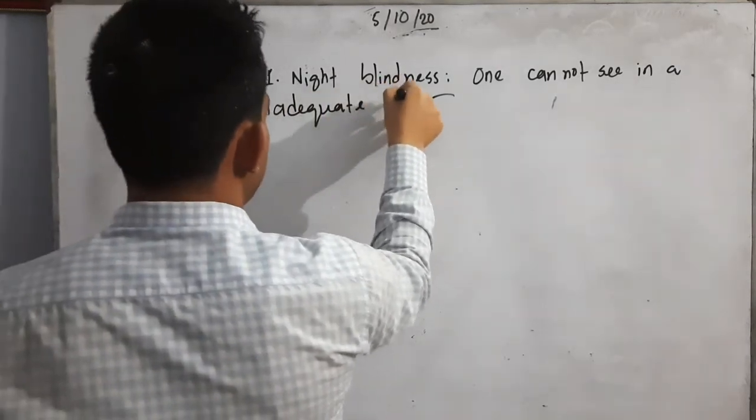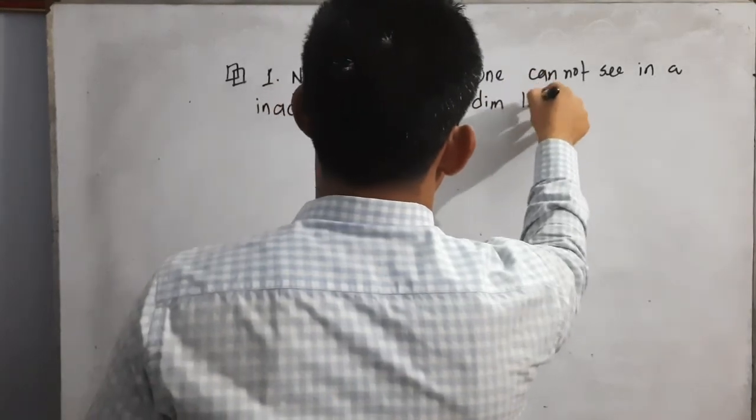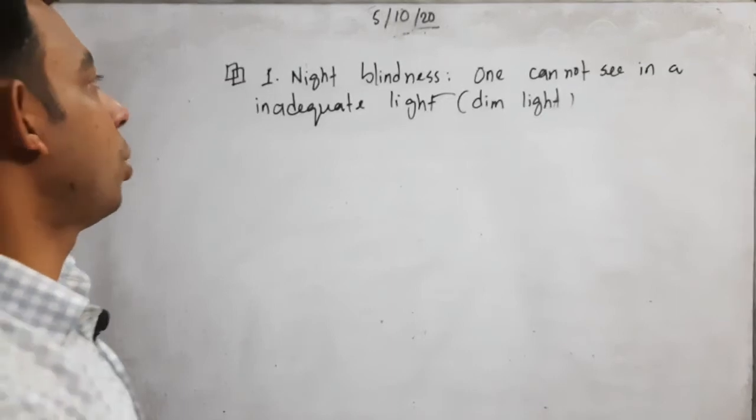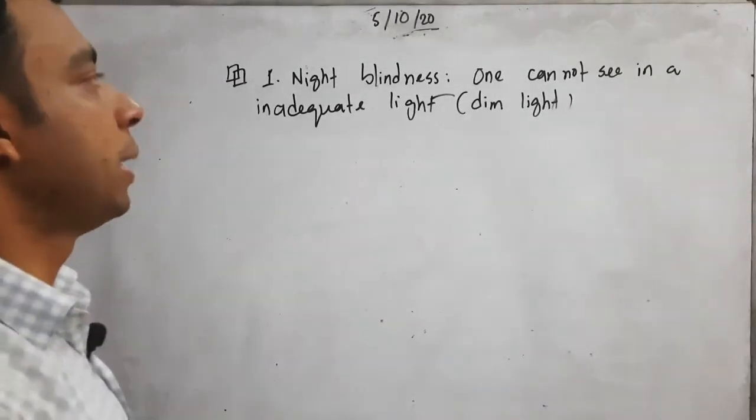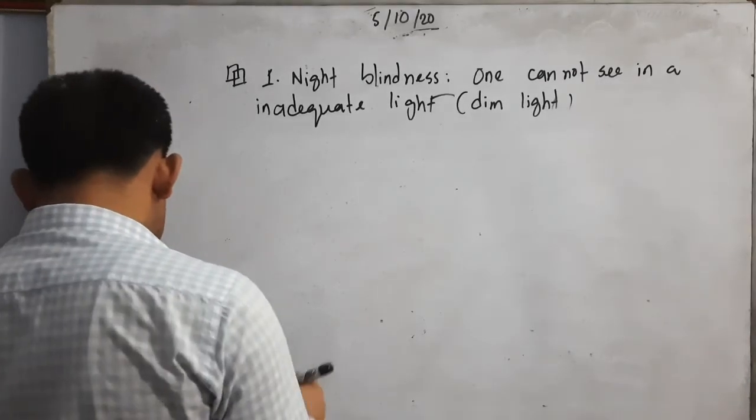Inadequate light means dim light, not having the proper amount of light. So it is night blindness.